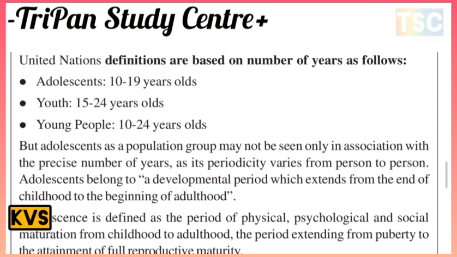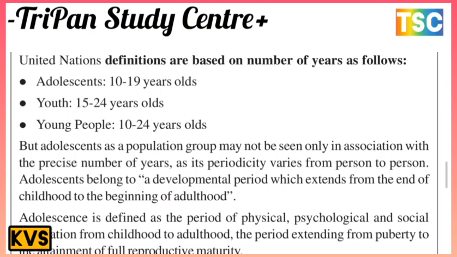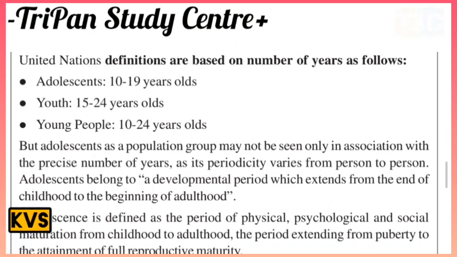Adolescence is a developmental period which extends from the end of childhood to the beginning of adulthood. Adolescence is defined as the period of physical, psychological, and social maturation from childhood to adulthood, extending from puberty to the attainment of full reproductive maturity. This is important.